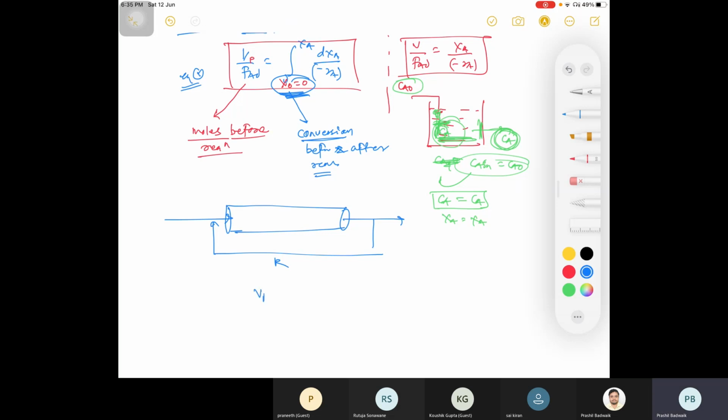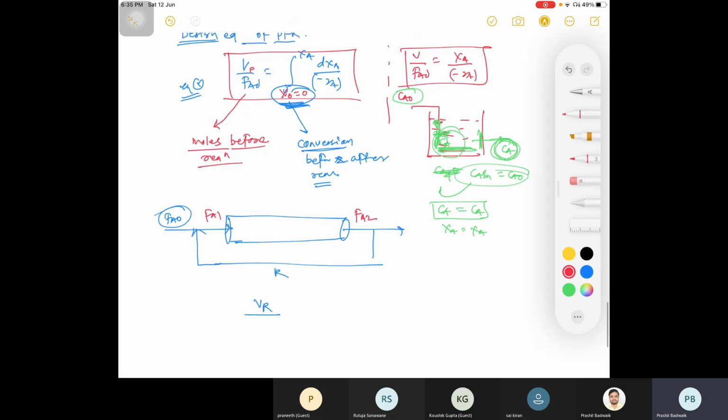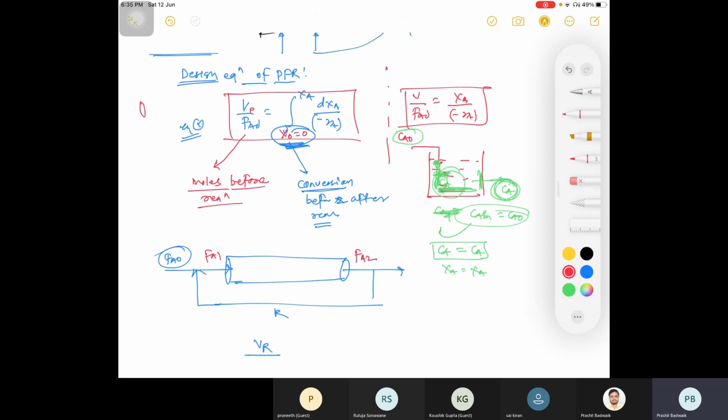That is the volume of recycle reactor VR divided by the moles before reaction. Before reaction you have FA naught, here it is inlet. I'll draw, wait, you can draw it here. So it will be your Fa1, this is your Fa2. Whenever I am writing the equation for PFR, this is your equation and this is your diagram. This is your Fa0, right? This is your Fa1.